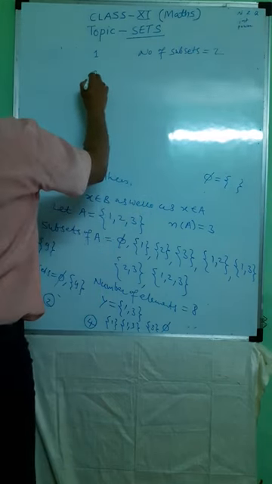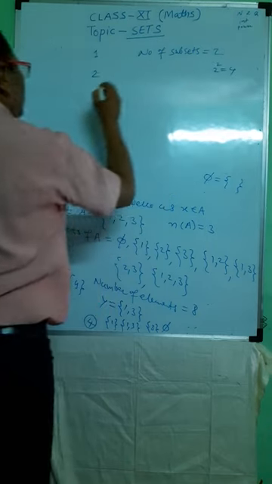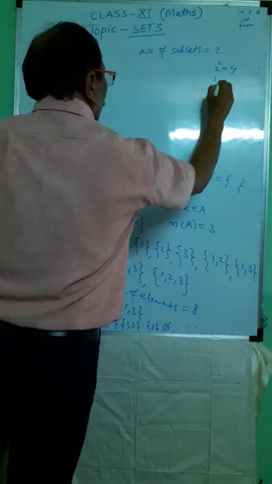If any set has 2 elements, the number of subsets is 2 square. If any set has 3 elements, then the number of subsets is 2 cube.